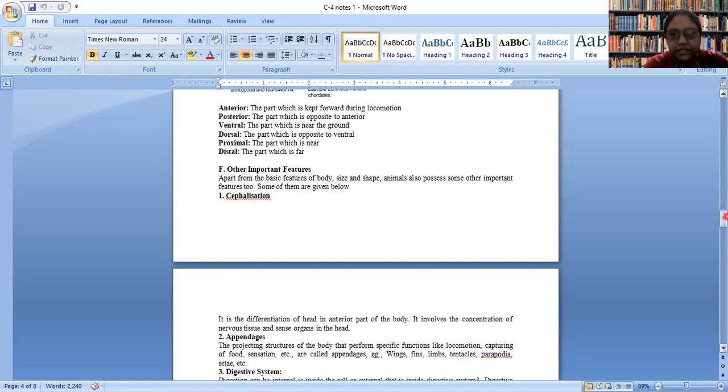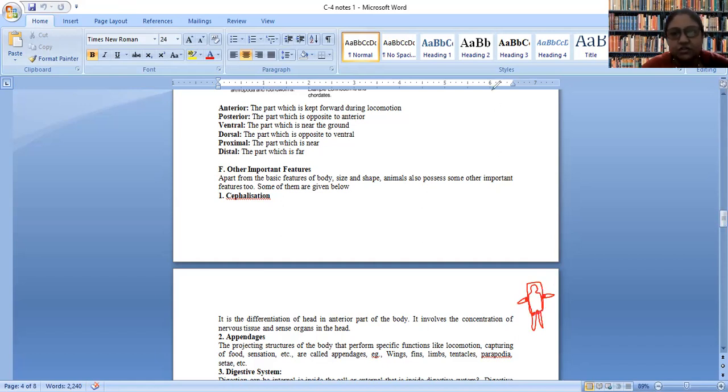Next is appendages. So what are these appendages? Appendages are the structures which are part of the body, but they are not directly attached to the main trunk. Consider in the case of humans, we have two appendages. One is the legs, the other is the hands. So they are not part of the main body. They are attached to it. So these are called appendages.